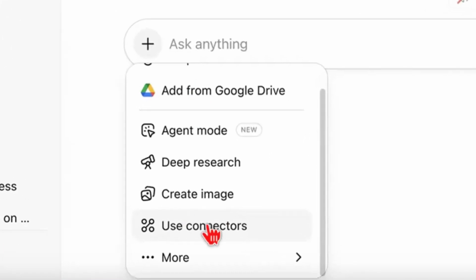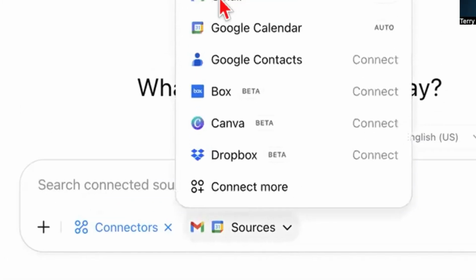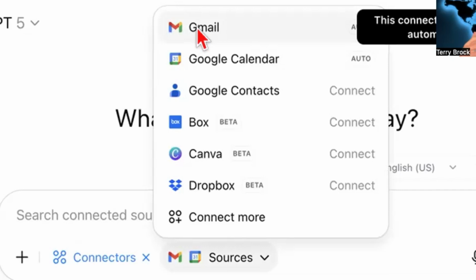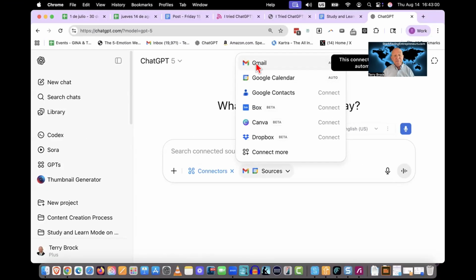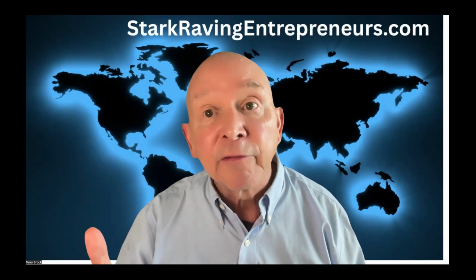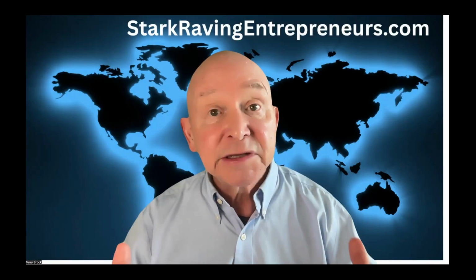But over here, I want you to notice we've got use connectors. And when I click on that, notice it shows the connections that I have already established right here. And what they are, well, look at this. I've got Gmail so that I can use Gmail to find out with ChatGPT what's going on. Think about the benefits of that. This is pretty amazing, because what you can do now is you could say, tell me about the email that I received from John Smith, and what did he say recently?